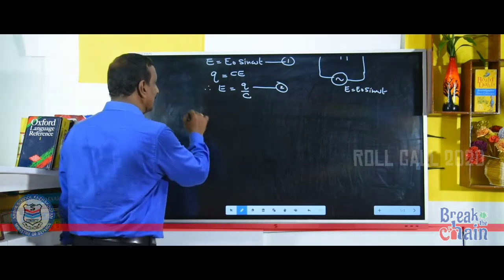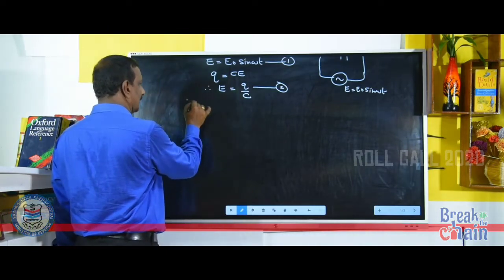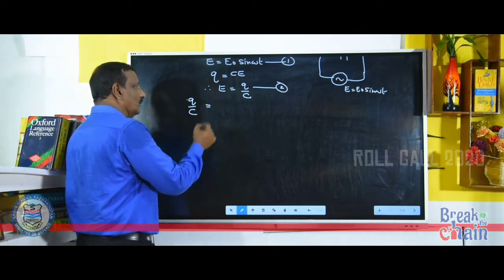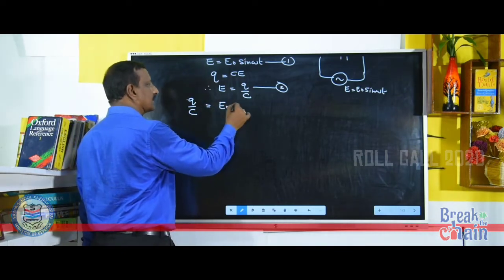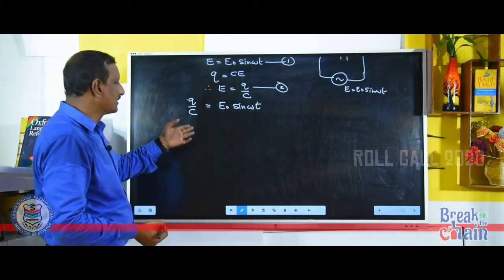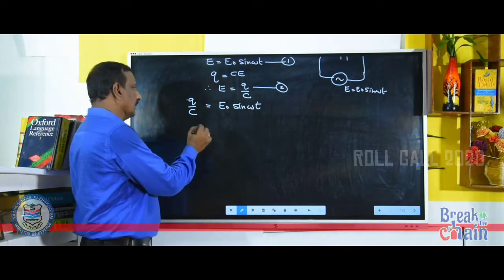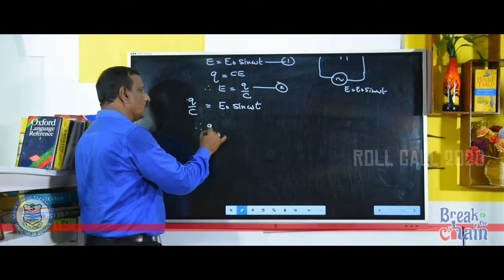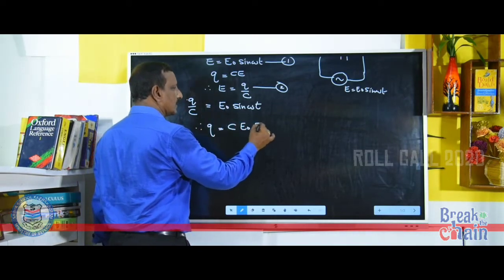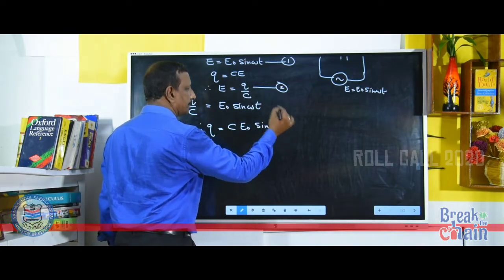That is, Q by C is equal to E0 sin omega t. Therefore, Q is equal to C E0 sin omega t.